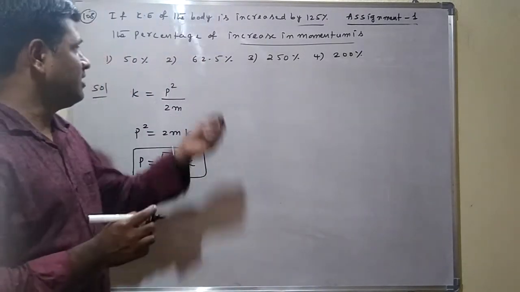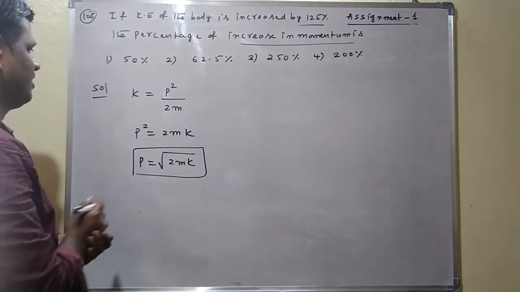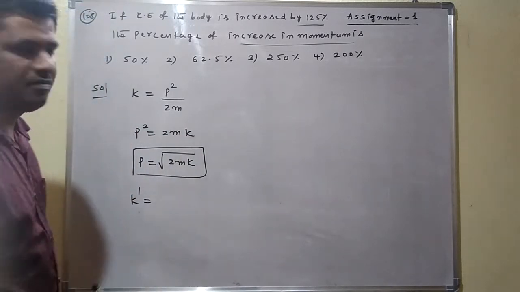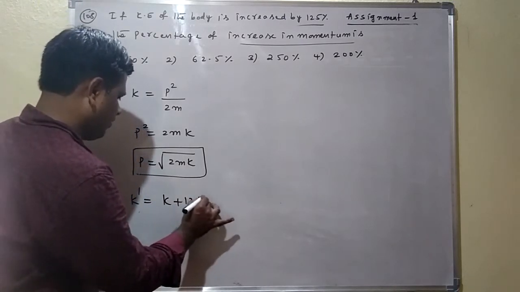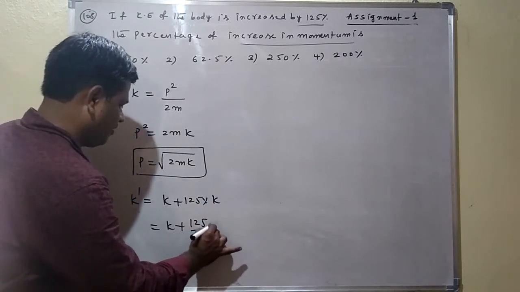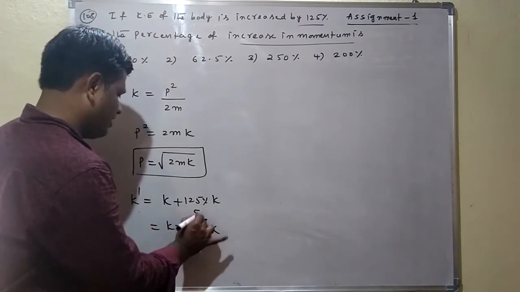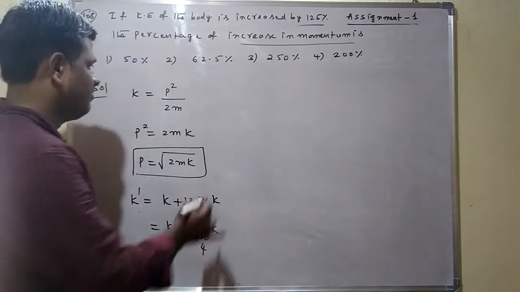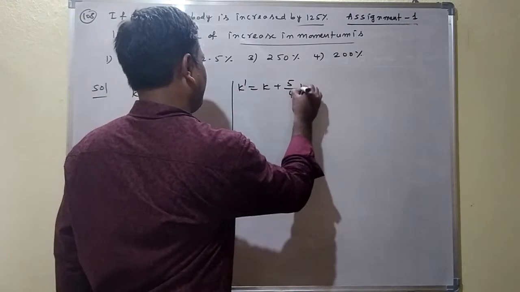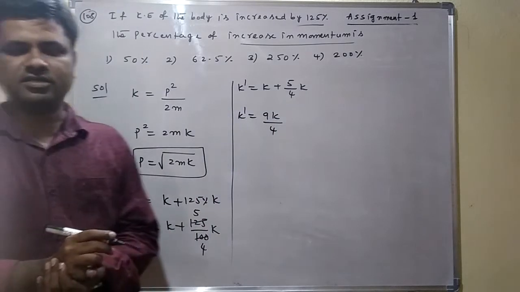But what are they asking here? Percentage of increase in momentum, when kinetic energy is increased by 125%. When the kinetic energy is increased by 125%, final kinetic energy I am writing as K dash. K dash is equal to K plus 125% of K, that is K plus 125 by 100 into K. Here 25 5s are 125, 25 4s are 100. So K dash is equal to K plus 5 by 4 K. Here K dash is equal to 9K by 4. This is the final kinetic energy.